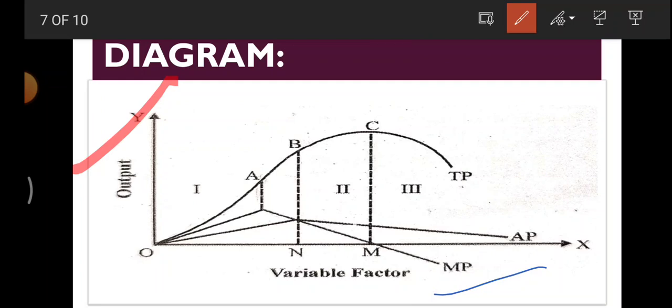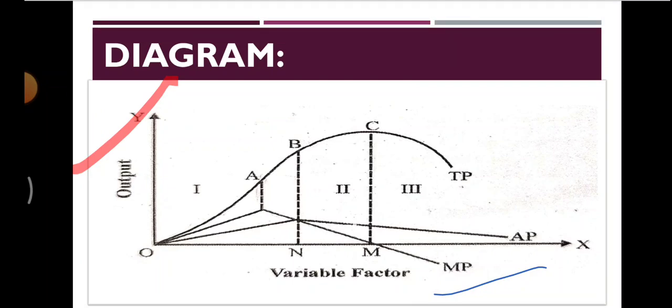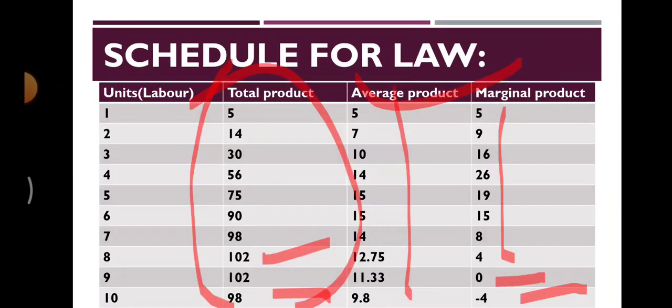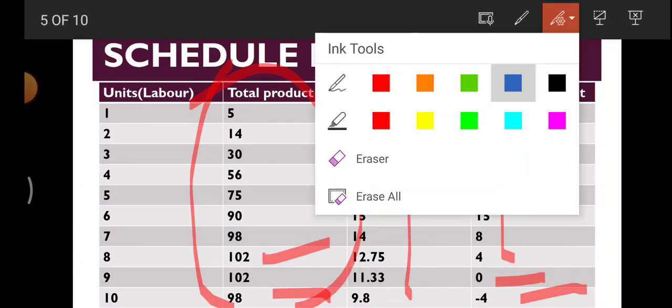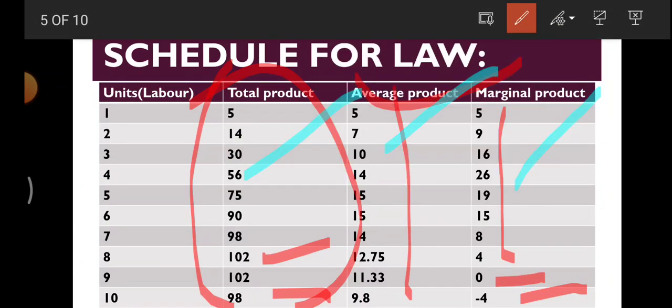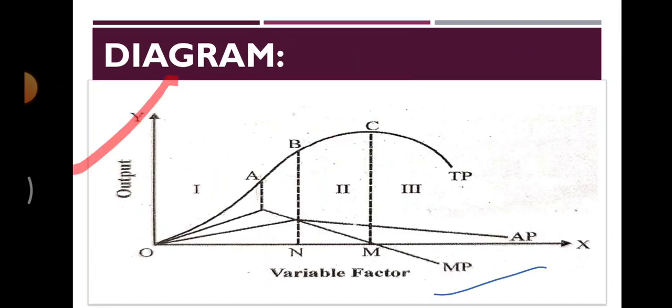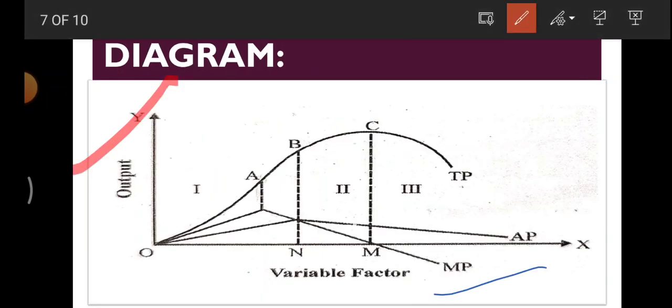The diagram is so easy. These 3 curves that you have drawn, friends, you have to represent these things diagrammatically. Total product: increase, constant, decrease. Average product: increase, decrease. Marginal product: increase, 0 and negative. This is what we are supposed to represent diagrammatically.